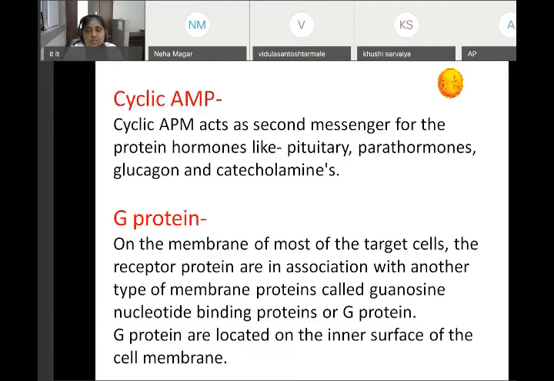Please concentrate on this G protein. On the membrane of most of the target cells, the receptor proteins are in association with another type of membrane protein called guanosine nucleotide binding protein, or G protein. G proteins are located on the inner surface of the cell membrane. I will show you the figure afterwards.